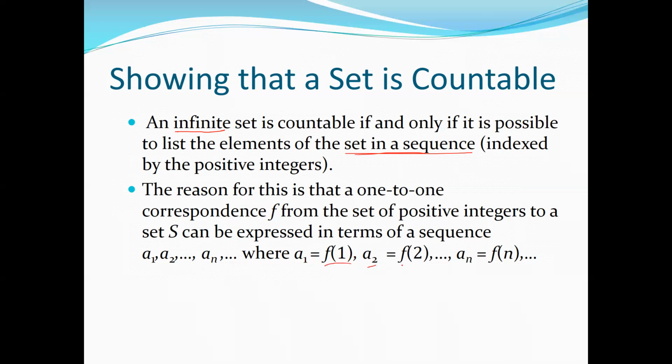A2 can be mapped to the F2 with the help of the function. A3 can be mapped to the F3. An can be mapped to the Fn, right? So with the help of the function, we can list the elements of this set, and then with the help of a function, we can map them to the natural numbers or to the positive integers, right? If we can do that, we say that this set is countable.